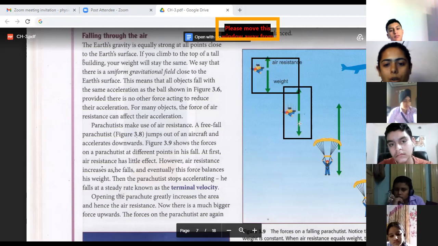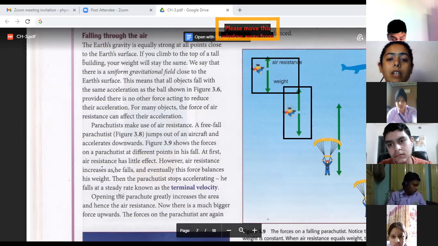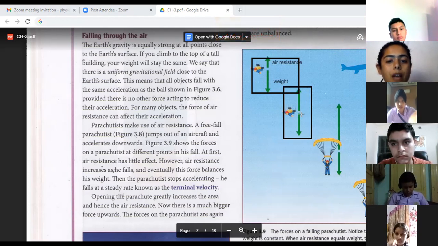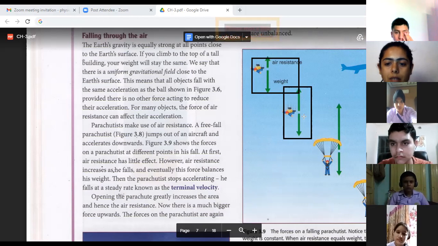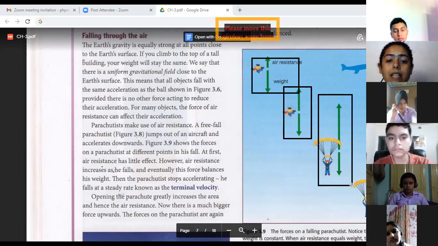The weight will remain the same, but you know that over some particular distance the weight does not vary. Weight varies only if the distance increases by a very large amount. Now, as we come down, the air resistance increases, and as you move a little more down, it increases more.